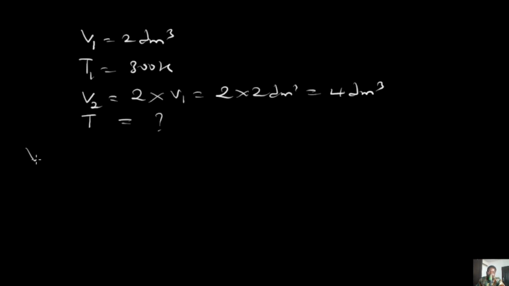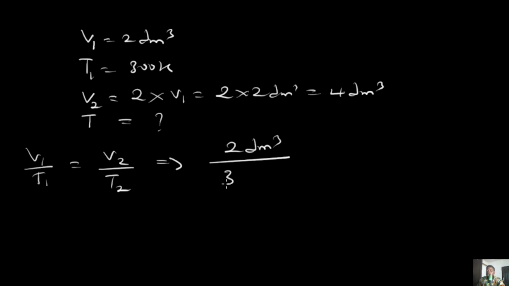So very simple, V1 divided by T1 is going to be equals V2 divided by T2. And when you have this, basically what happens is we put our values. 2 dm cube divided by 300 Kelvin would be equals V2, which is 4 dm cube, divided by T2, which is what we are looking for.